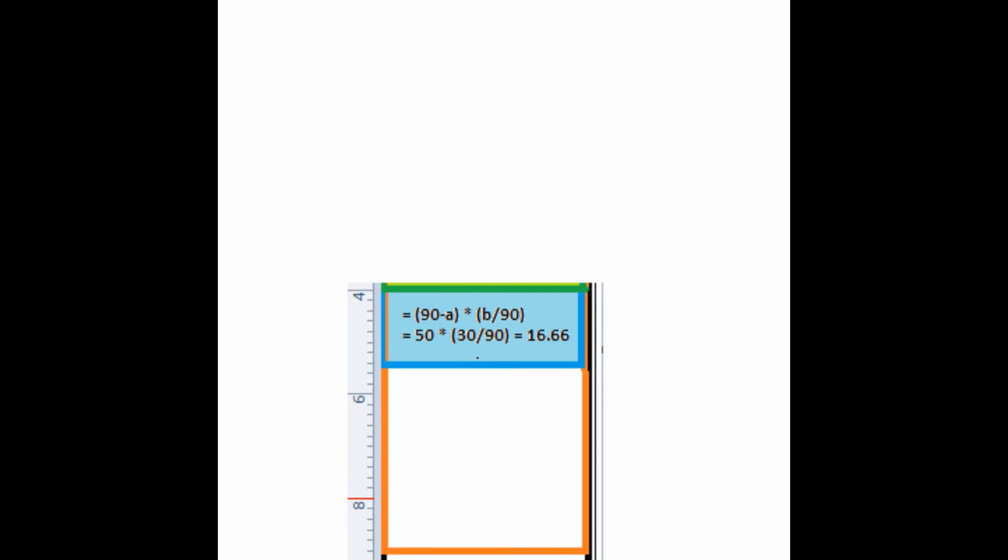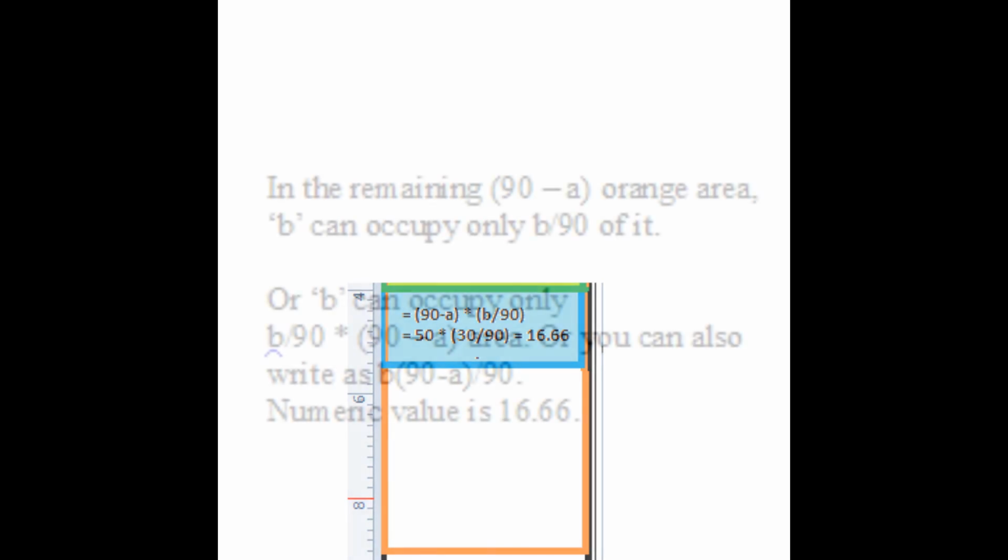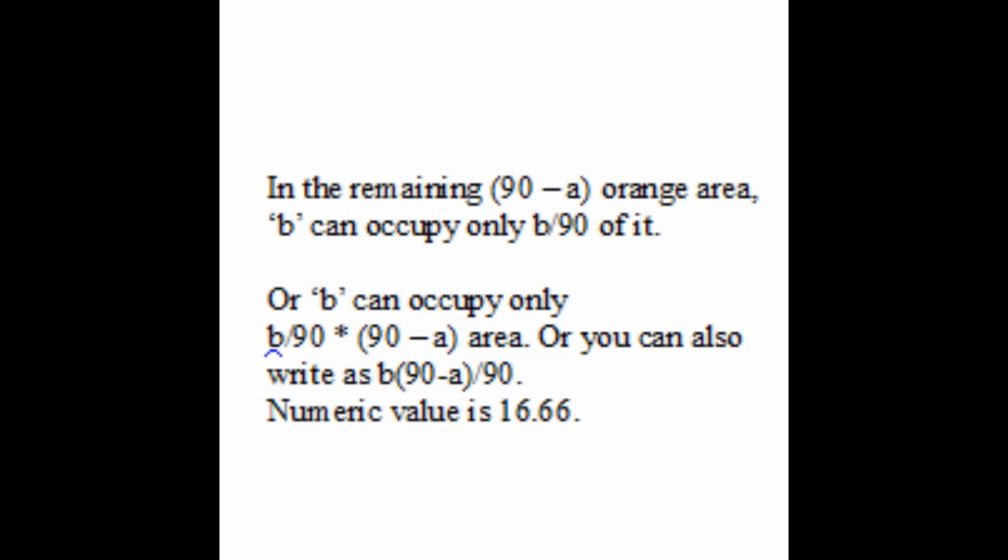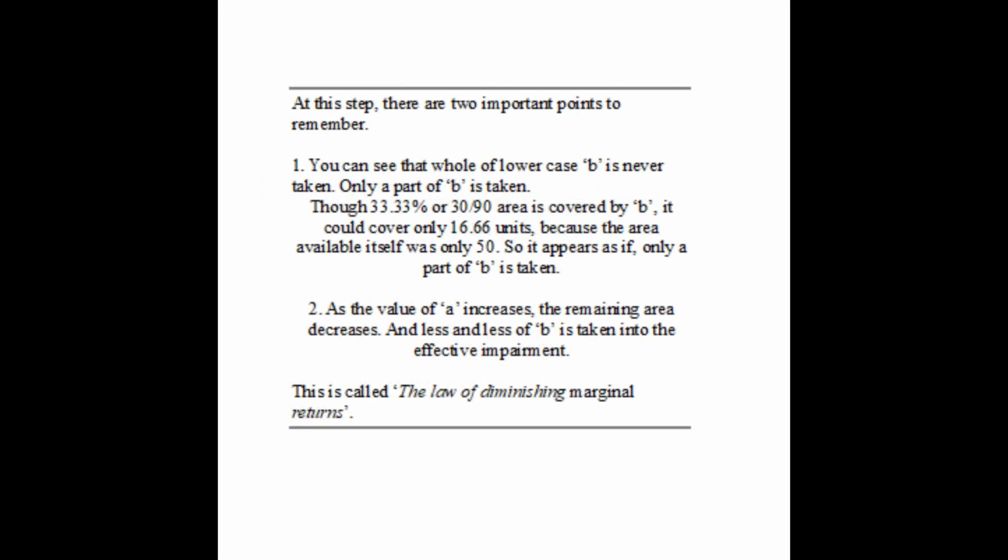Let us write the process in symbols. We write 30 by 90 as b by 90. 50 is to be written as 90 minus a. So, in the remaining area of 90 minus a, the losses in muscle strength division, or lowercase b, occupy b by 90 ratio of it. That is b by 90 into 90 minus a. Or you can also write that as b into 90 minus a divided by 90 units are occupied by b.